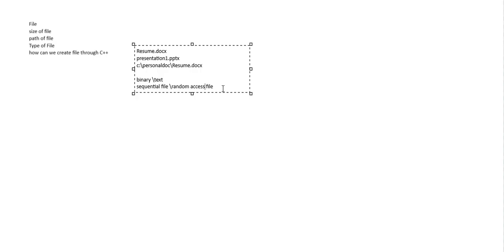Suppose I have created a spreadsheet where I have stored student records. If I access the record of the student with the first roll number, then the student with the 10th roll number, that is called a random access file. I am not accessing in sequence, I am accessing it randomly.